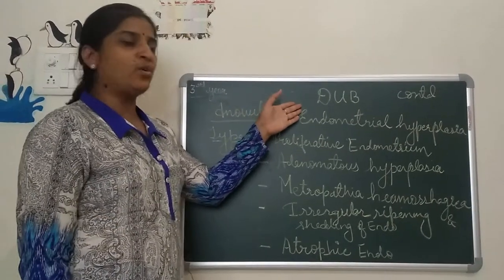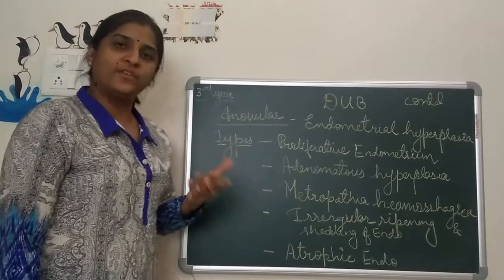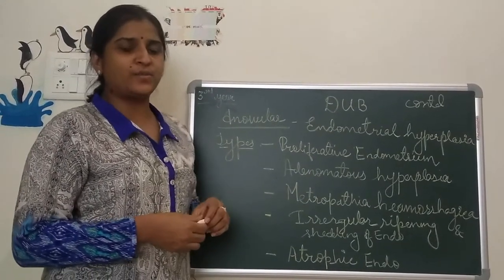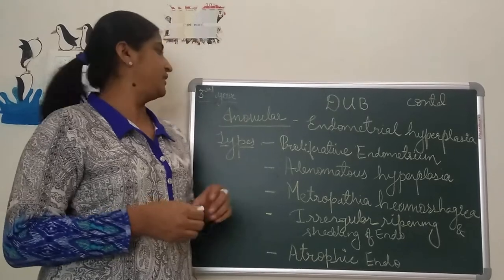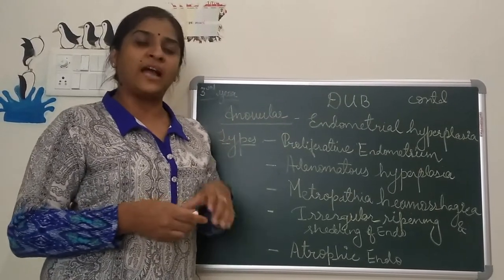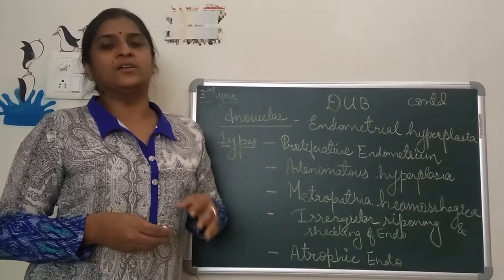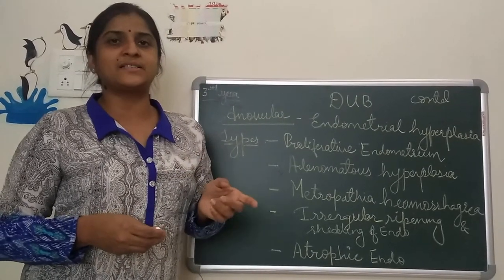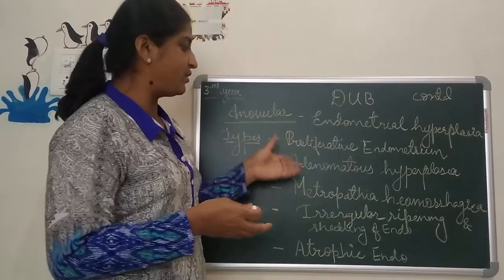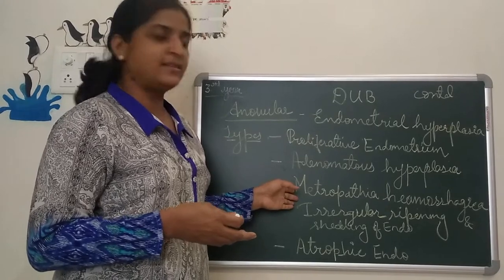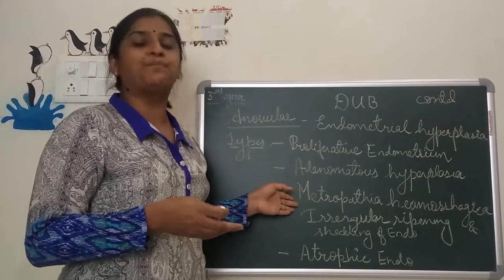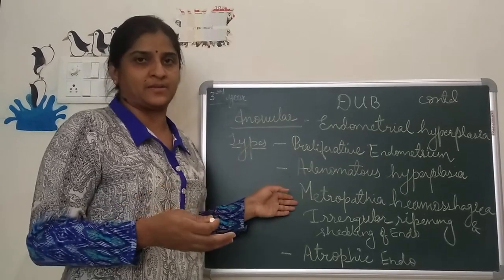We will see anovular DUB. Ovulatory DUB we have already finished in college. So anovular DUB is also known as irregular DUB. Anovular DUB is seen in women who are having hypogonadotrophic amenorrhea, those who suffer from PCOD, that is Stein-Leventhal syndrome, those who have metropathia hemorrhagica, which we will see here, and those who suffer from any other cases like hypothyroidism or diabetes mellitus.